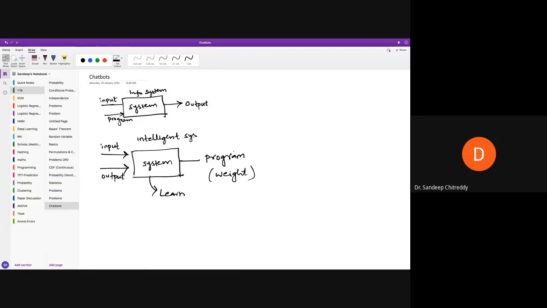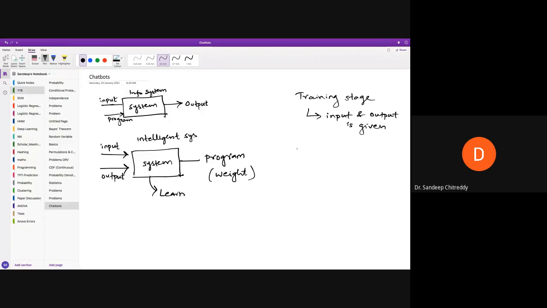I'll just write it here. A training stage, where you give input and output. What you find is the weights.